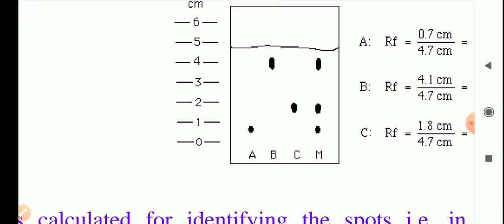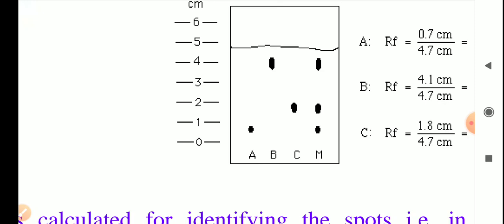If you look here, in the mixture, the first point matches with A. Suppose A is glycine, then we can say that glycine is present in the mixture. Now point 2 in the mixture is matched with C. If I say it is alanine, then we can say that alanine is present in the mixture.